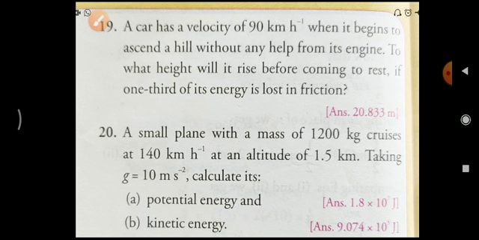What you have to convert? That v you have to convert. That is 140 km per hour it is given, you have to convert that one to meter per second. So while converting that one, it will come 38.99999. So we can round up that one, and also we can write it as 39 meter per second. Then 1.5 kilometer is given, that one also we have to convert to meter, that is 1500 meter only.